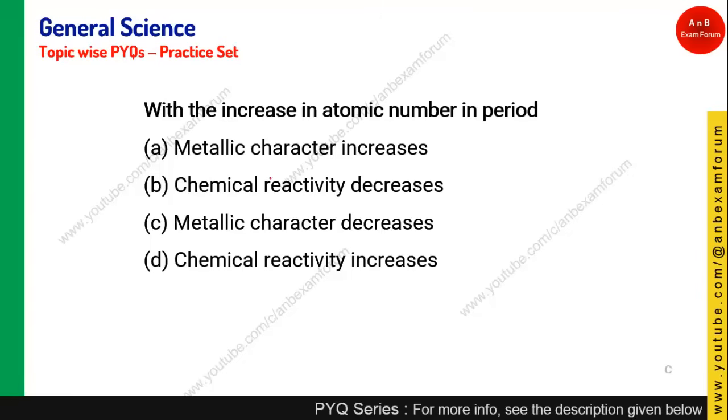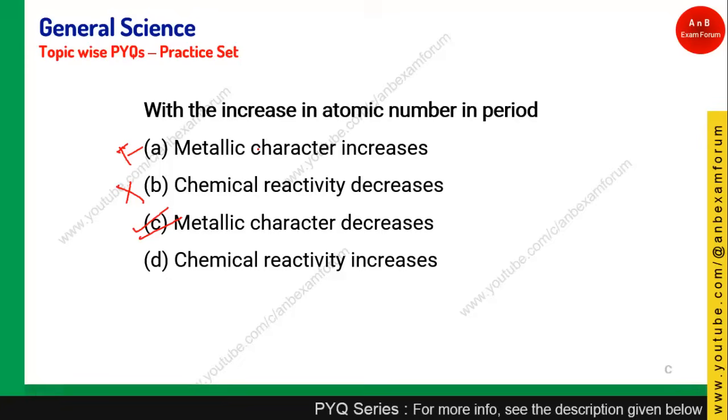With the increase in atomic number in a period, what happens? Metallic character increases? No, false. Chemical reactivity decreases? Again, it is wrong. Metallic character decreases? Yes, it is true. When atomic number is increasing, metallic character will decrease. And we have seen the table.